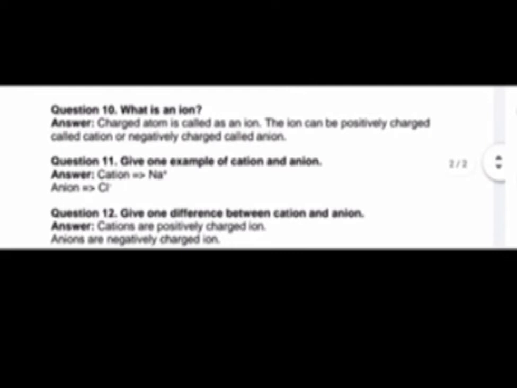Then next question, give one difference between cation and anion. What is the difference between cation and anion? Cations are positively charged ions and anions are negatively charged ions.